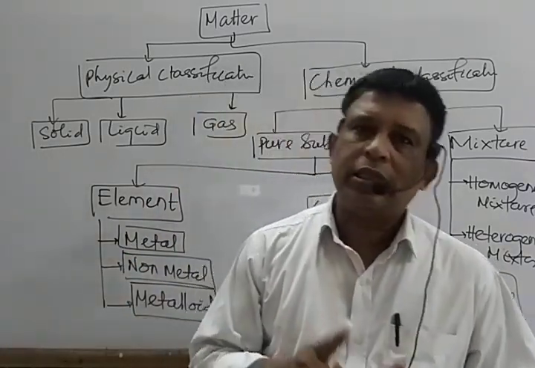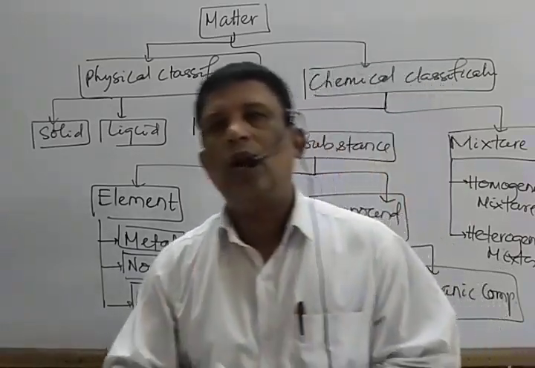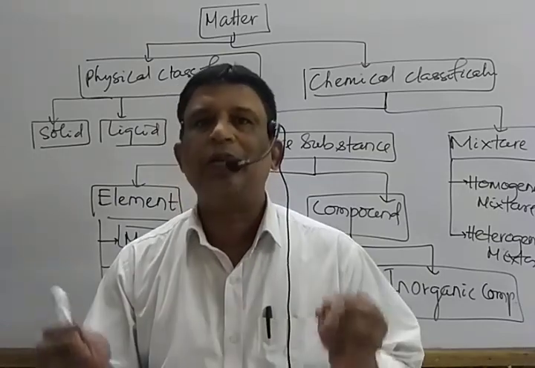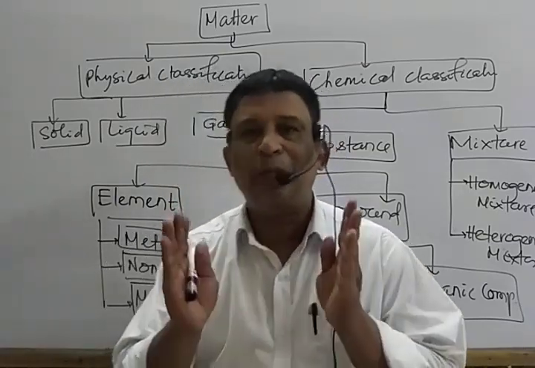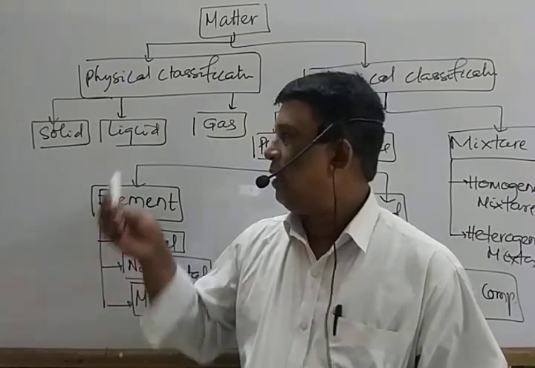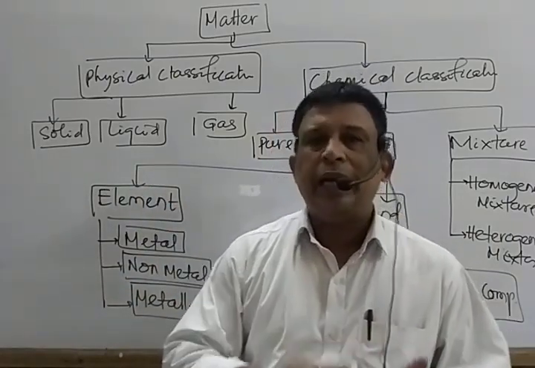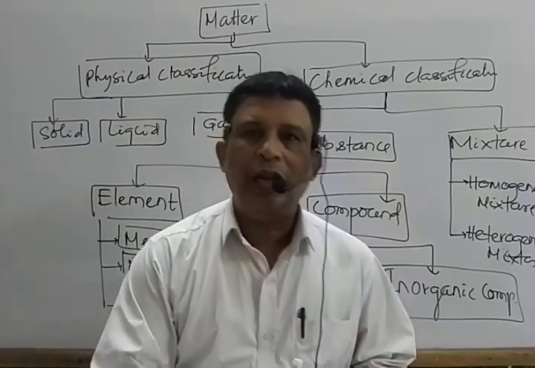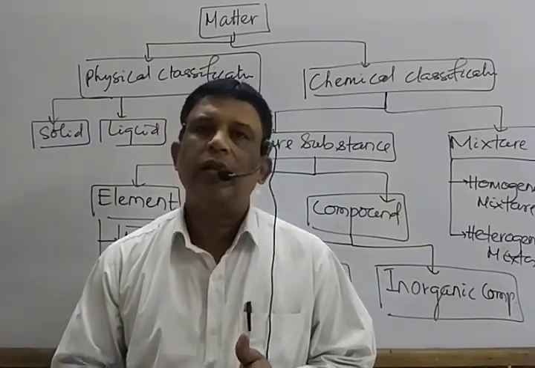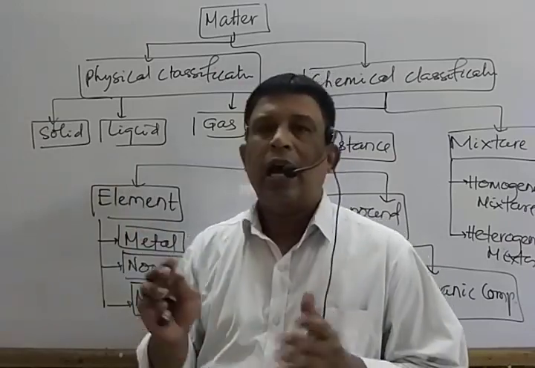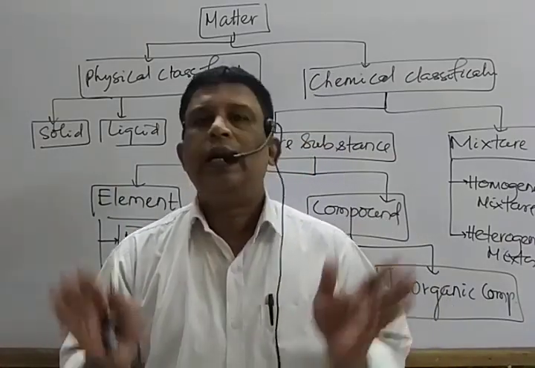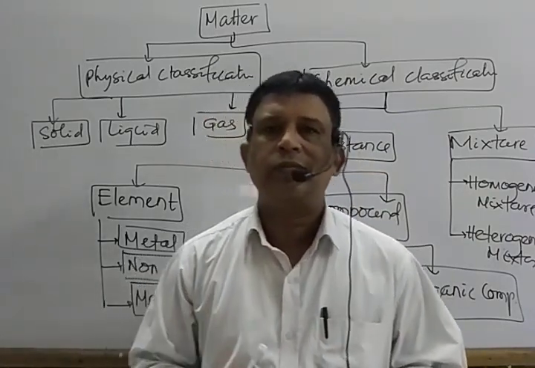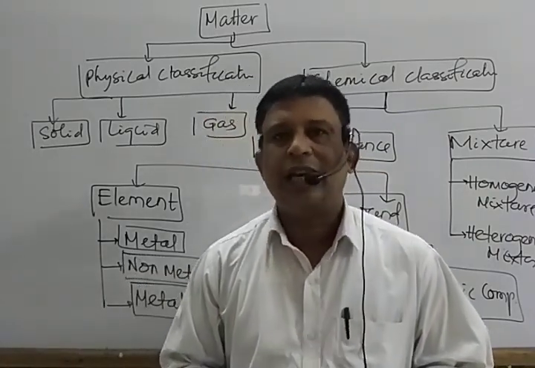The matter in this state has neither definite shape nor definite volume, and the magnitude of forces of attraction among the constituent particles is very weak. While third one, liquid. The magnitude of forces of attraction lie in between that of the solid and the gas, where the substance has no definite shape, it takes the shape of the container where it is kept, but definite volume. It is about the physical classification.